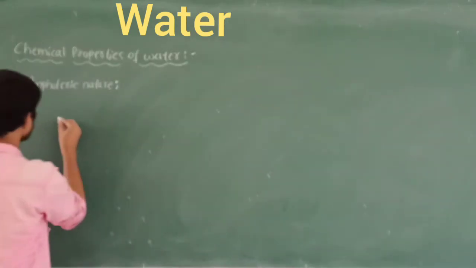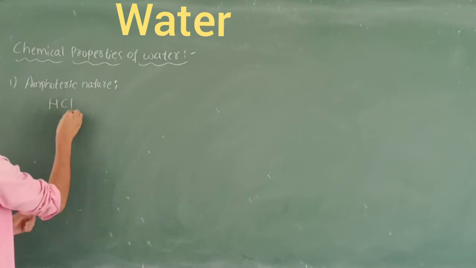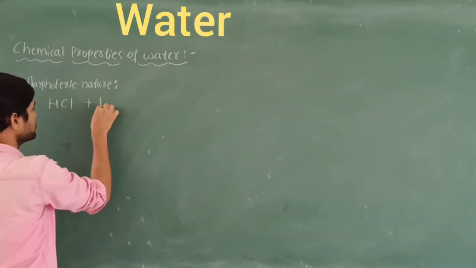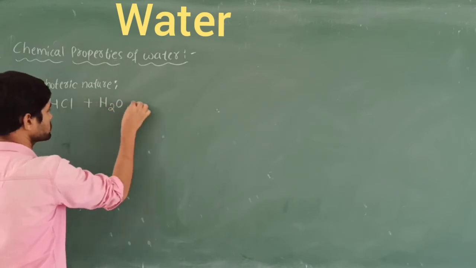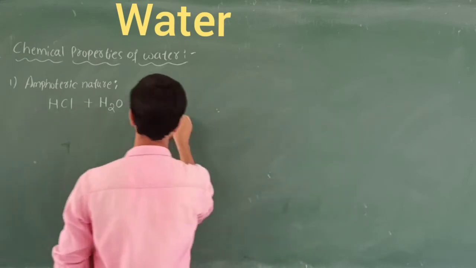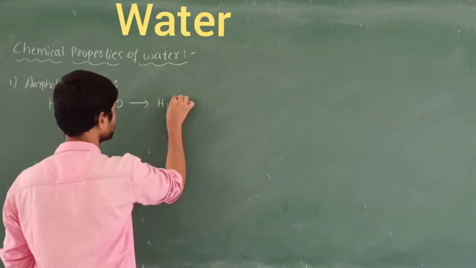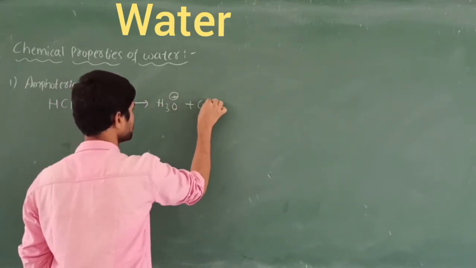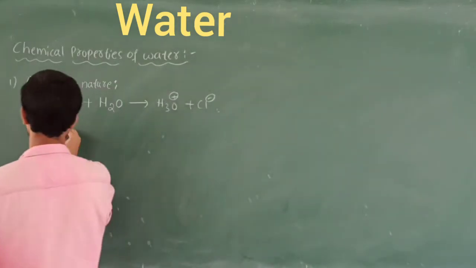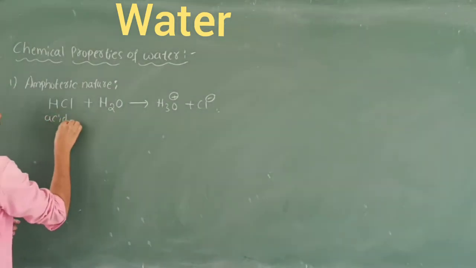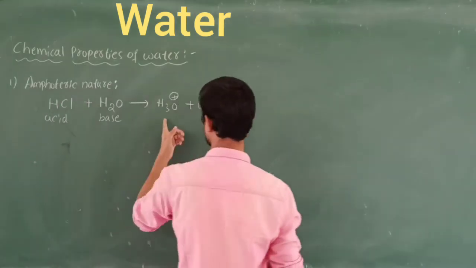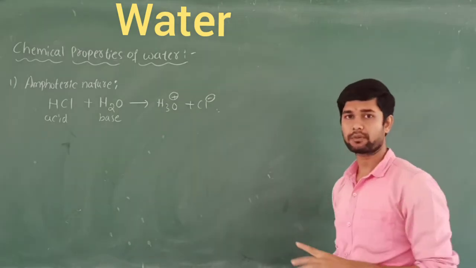Now I am going to take HCl. You know HCl? HCl is an acid compound. Now I am going to treat this acid with water molecules. What is the formation here? It's a very easy one. That is hydronium ion plus Cl minus, which is formed here. So HCl is an acid and water is a base here. So this is now the hydronium ion, and Cl minus is formed here.